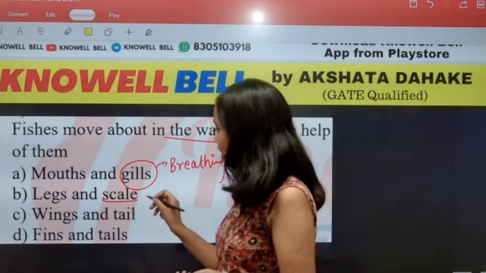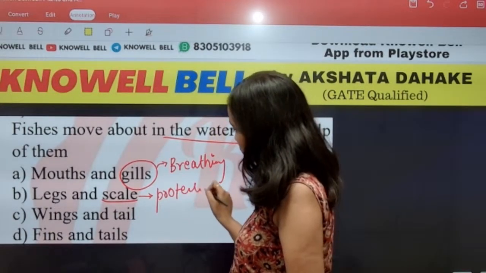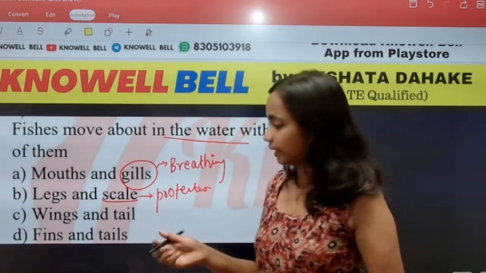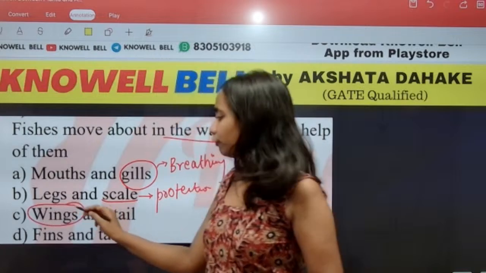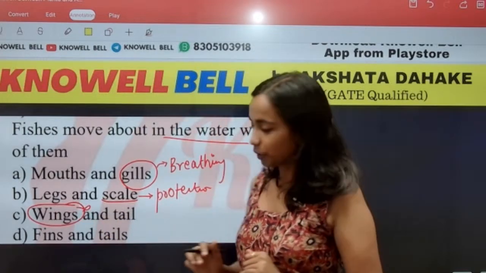Scales क्यों होते हैं? Scales are for protection. Why do fishes have scale? Fishes में scales क्यों present होते हैं? Fishes have scale for the purpose of protection. Then wings and tails. A fish does not have wings. Have you seen a fish that contains a wing? It is not possible at all.